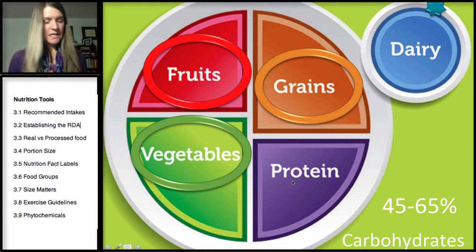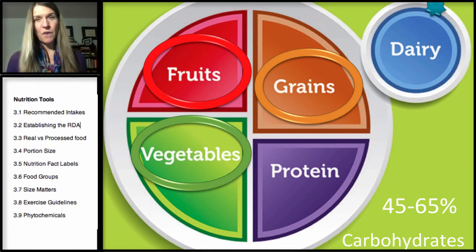So what I've done here is show what we need to have 45 to 65% of carbohydrates from the diet. So that's our recommended range. So which of these foods are carbohydrates? What makes up a carbohydrate? Well, everyone would guess grains, right? And then if I said a potato, you would also say that would be a carbohydrate as well. And that fits into our vegetable category. But fruits have sugar, and sugars are carbohydrates. And there's dairy. Dairy has lactose, and that's also a carbohydrate.